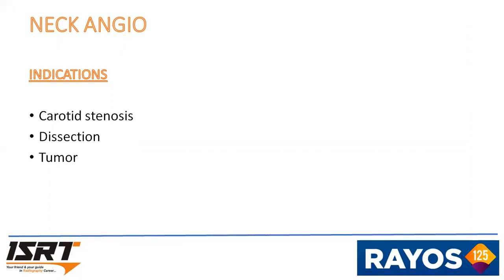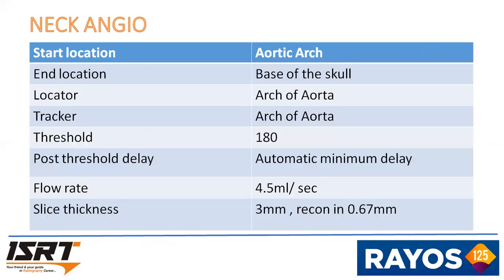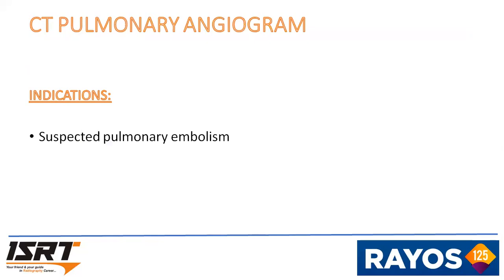Second one is the neck angio. Indications are carotid stenosis, dissection, tumor. Start location is at aortic arch, and end location is at base of skull. Locator and tracker is placed at the arch of aorta. Threshold is 180. Post threshold delay is automatic minimum delay. And the flow rate is 4.5 ml per second. Slice thickness 3 mm and recon is 0.67 mm.